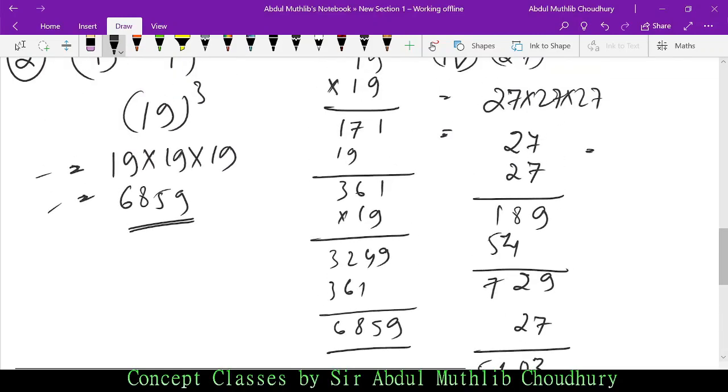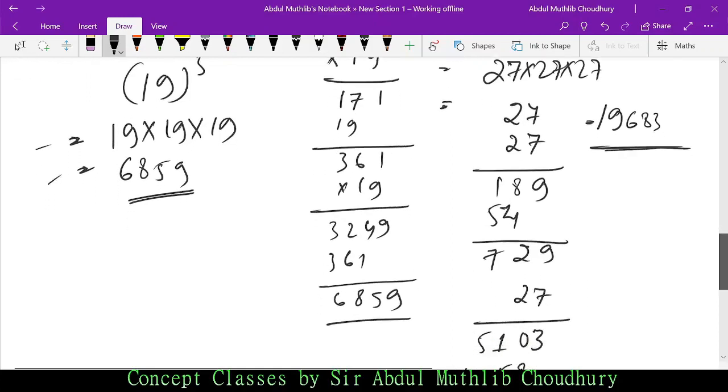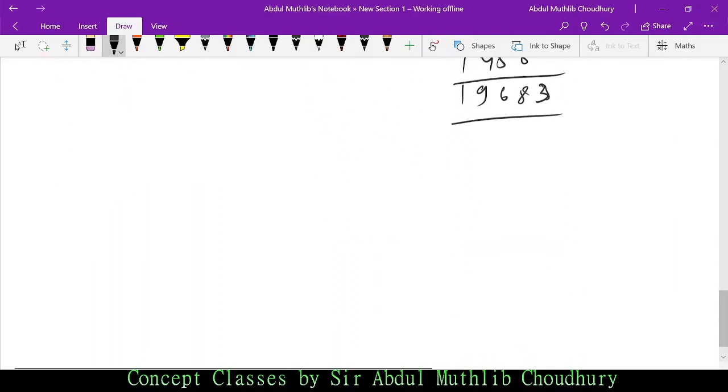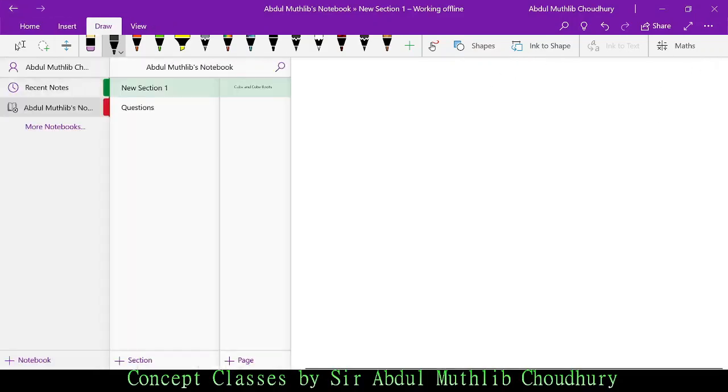Alright, so what is the cube of this? It is 19683. Right, I hope I'm clear so far. Excuse me. Now, wait. Let me just show you the question first.